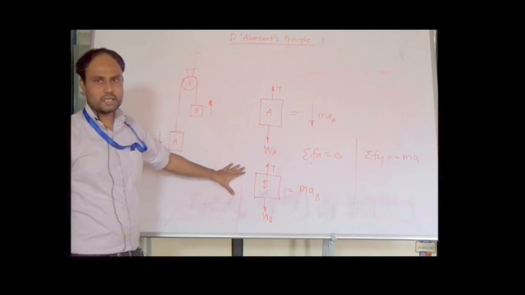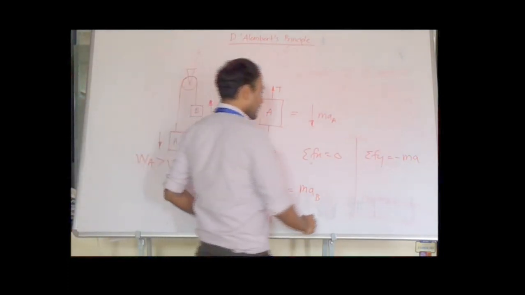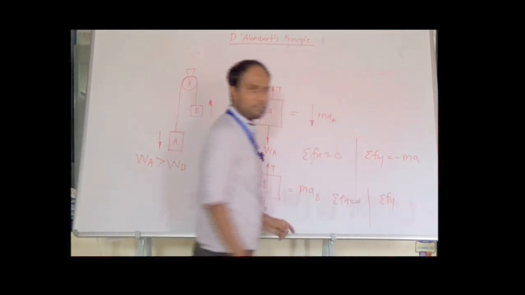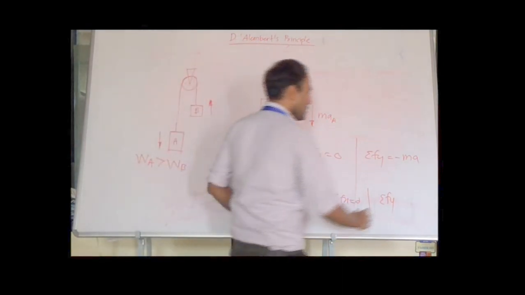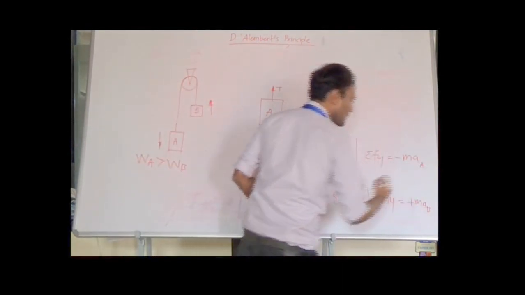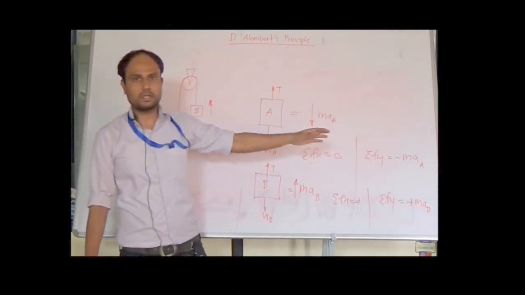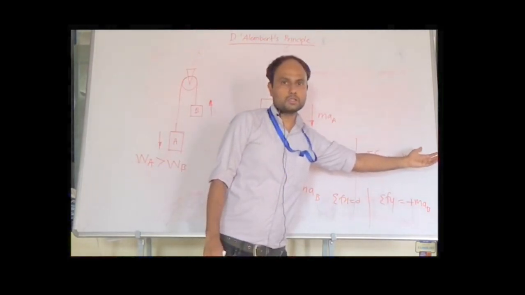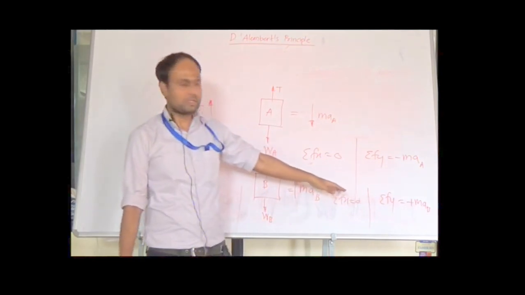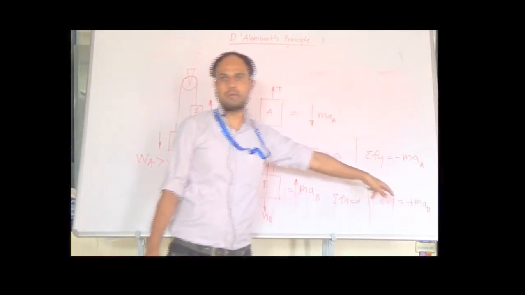So in this case again there is no motion as well as no force along x direction, so we can directly write summation fx is equal to 0, but for summation fy we have to write summation fy is equal to plus m a subscript B, because this motion is in upward direction. So I am writing this inertia vector on that side of the equal to sign, so that is Newton's second law. If you transpose this term on left hand side of the equal to sign, then it becomes minus summation fy minus m a B is equal to 0, so that will become your D'Alembert's principle.